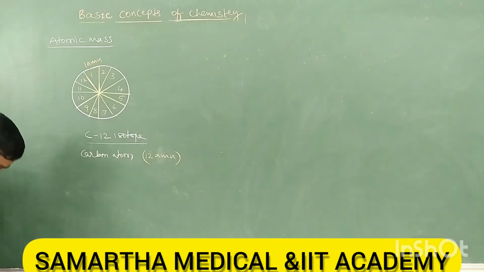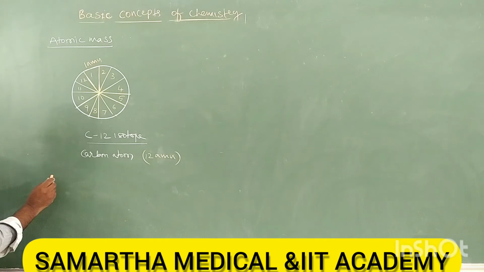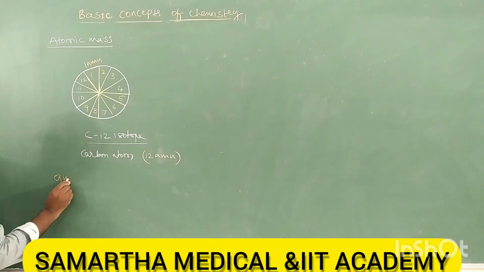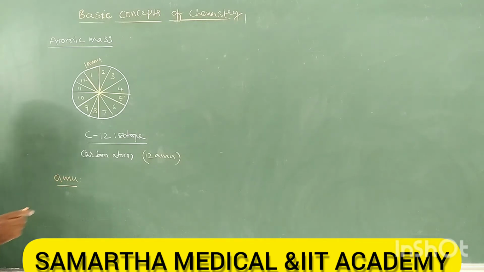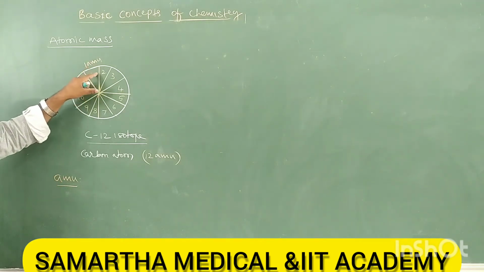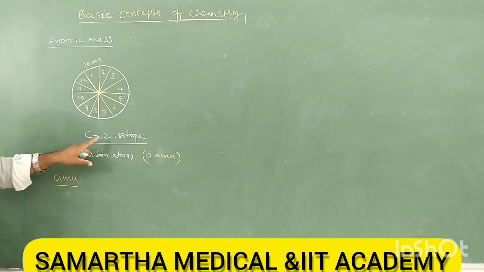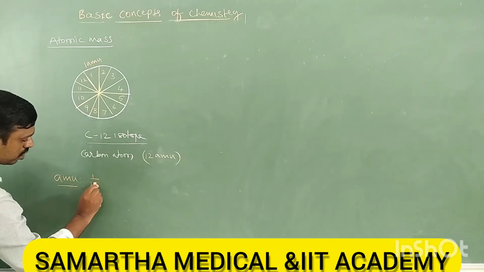Therefore, how do you define AMU? It is 1 by 12th mass of the C12 isotope.